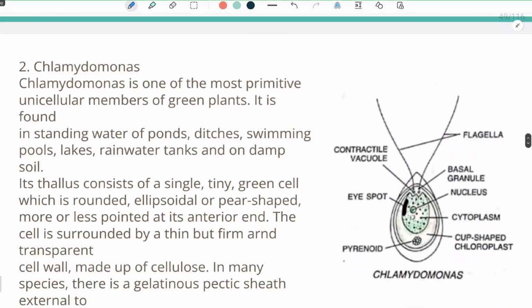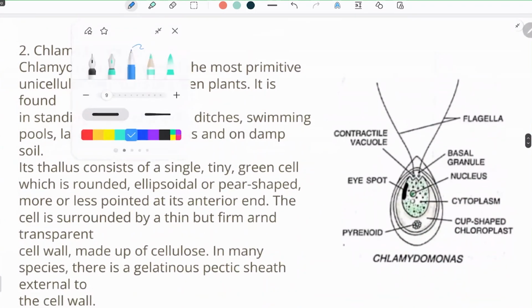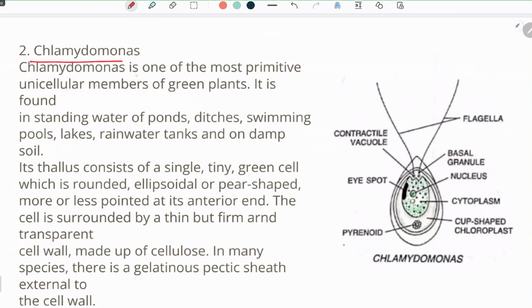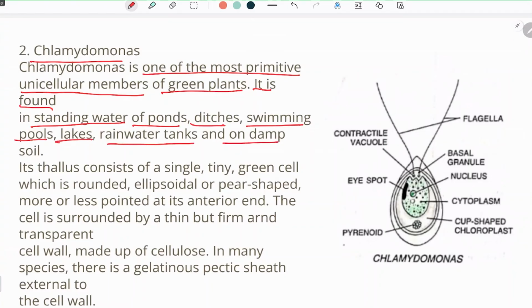Moving on to the next common alga, it is Chlamydomonas. Chlamydomonas is one of the most primitive unicellular members of the green plants. We know that Chlamydomonas is a single cell. It is found in standing water of ponds, ditches, swimming pools, lakes, rainwater tanks, and on damp soil.